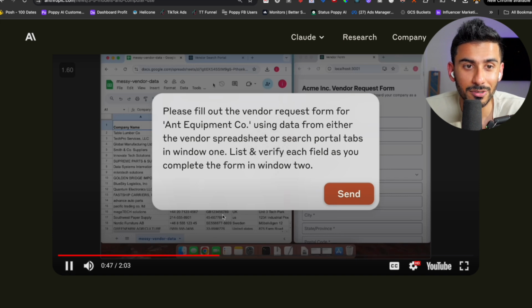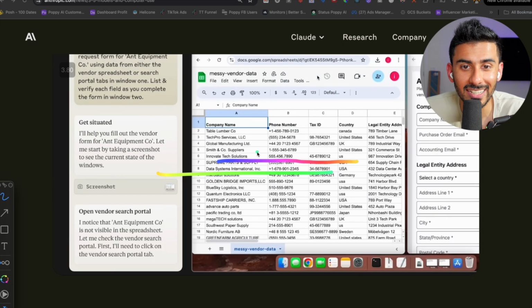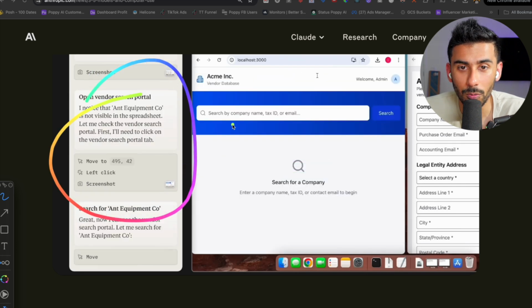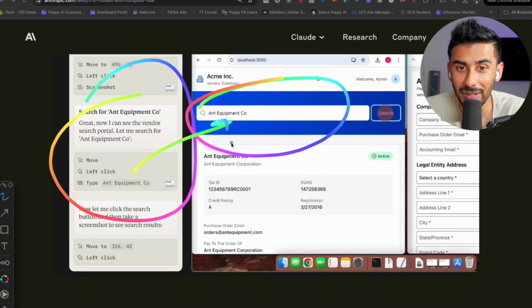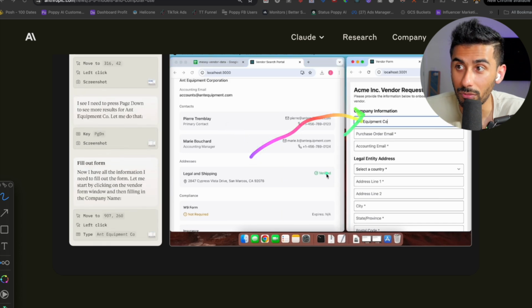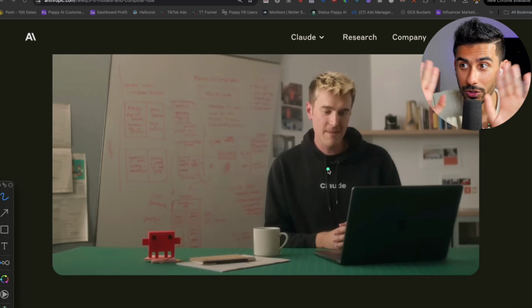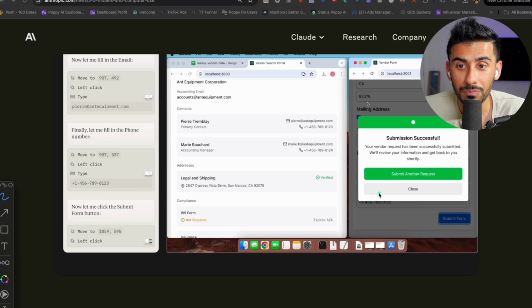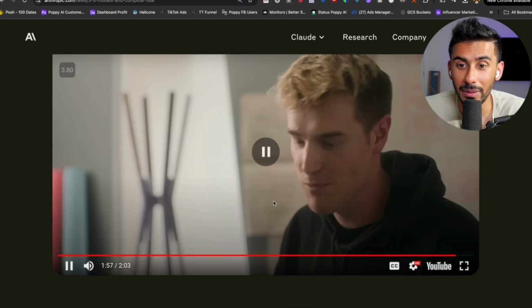As I go through this video, and I'll go through it kind of fast, you can see that on the left-hand side, it started working, and now it's searching and typing things in, which is so cool. And then now it's going to look through that data, and on the right-hand side, it's filling out that information on 2 different windows, right? And then it just submitted and made it successful.